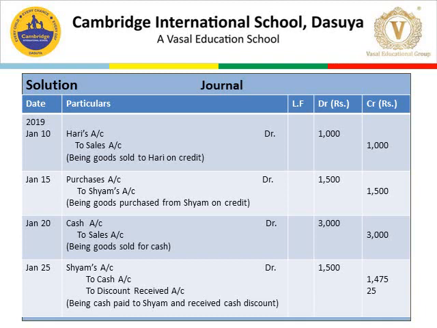Narration is being goods purchased from Sham on credit. January 20. Cash sales.